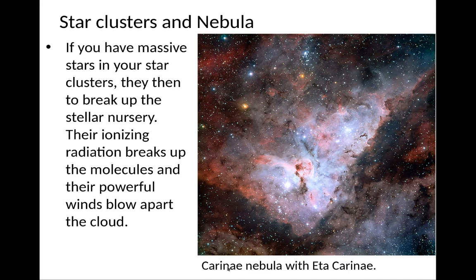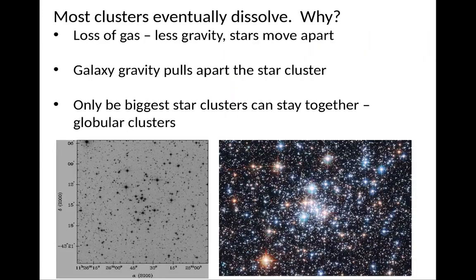So, for instance, in the Carina Nebula, there's a star or maybe a pair of stars in the center called Eta Carinae, which is some of the most powerful and massive stars in the galaxy, and this Eta Carinae is in the process of essentially stopping star formation in the Carina Nebula.